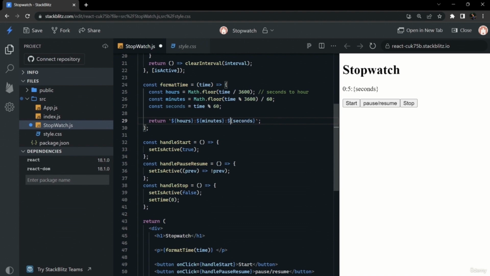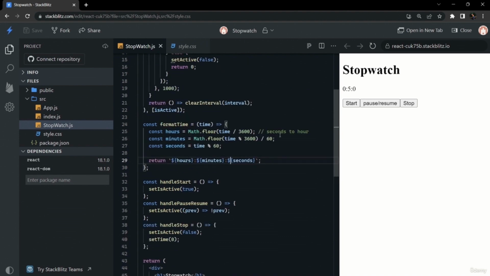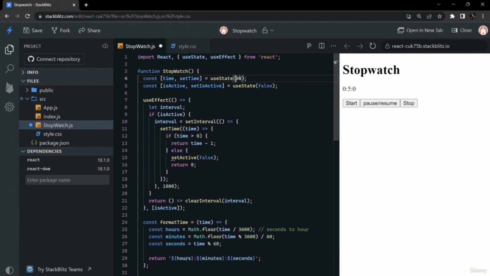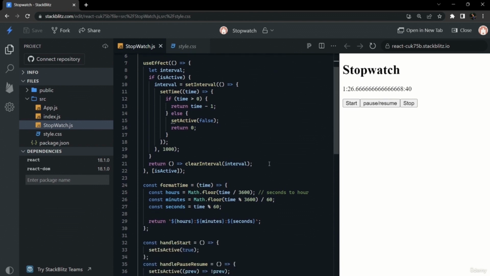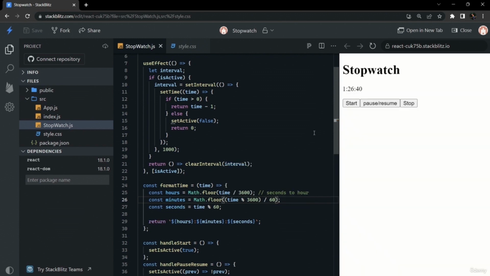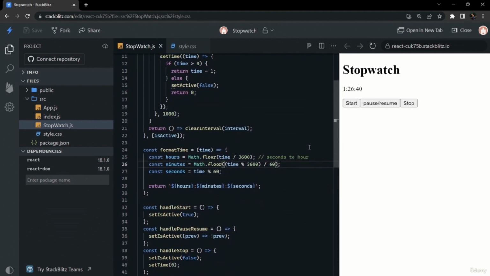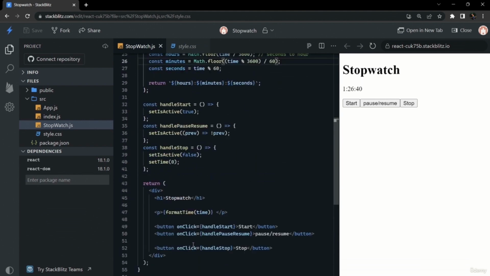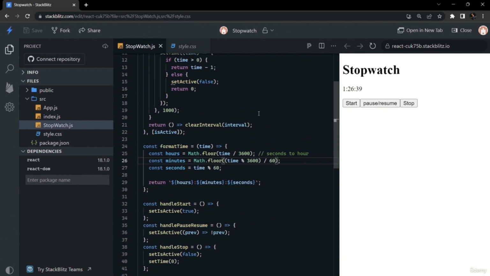Now you can see that 300 seconds have been converted to 5 minutes. If we write 5400 seconds, it has been converted to 5200. Okay, so minutes have some problem, the logic is not completely included in math.floor. So I will include that entire thing into math.floor. Now it is working fine. If we start our stopwatch, it is running fine.